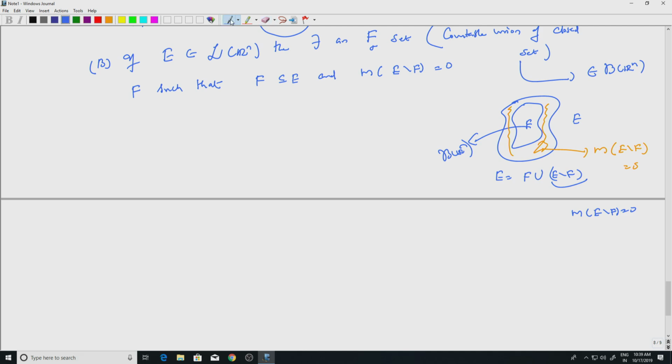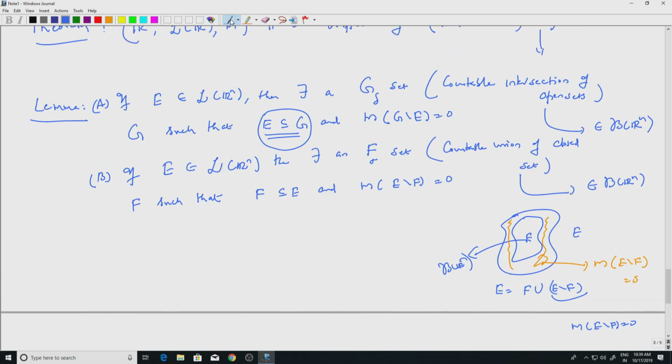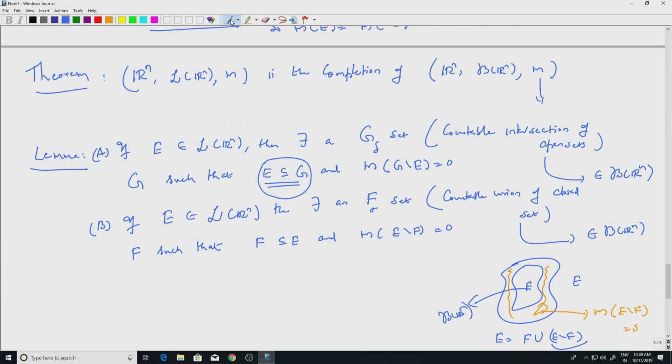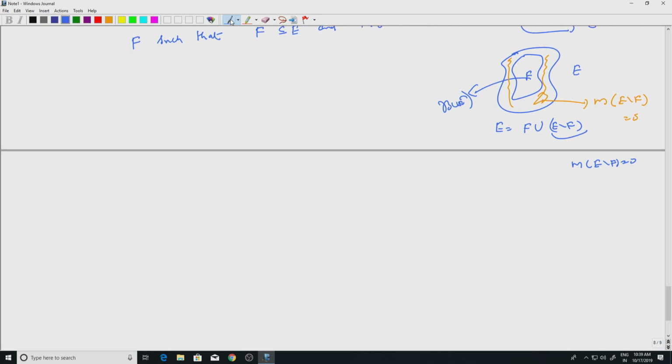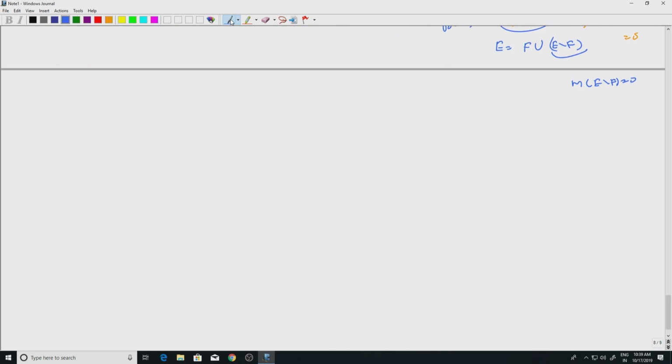Which is precisely what we mean by completion, right. So any Lebesgue set is the union of a Borel set and a set which has measure 0. So that is why we get the completion. And by construction the Lebesgue sigma algebra is complete. So I'll comment on it after the proof of the lemma. Okay, so let's start with the proof of the lemma.